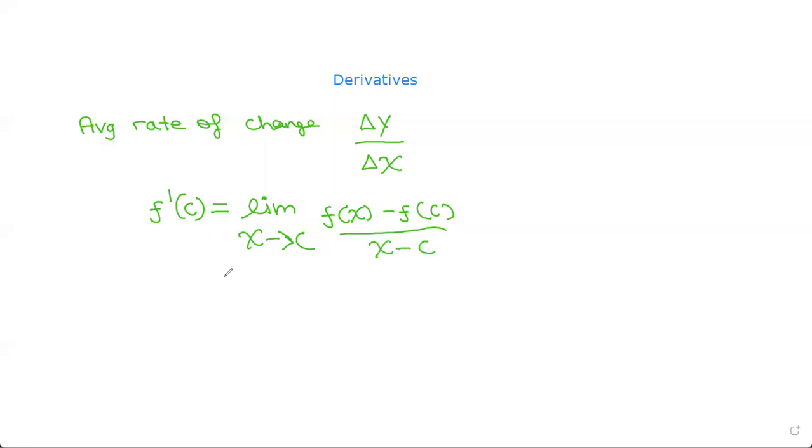So this is the first definition of a derivative. Another formula for the definition of a derivative is f prime of x equals the limit of f of x plus h minus f of x, divided by h. So these are the two forms of the definition of a derivative.